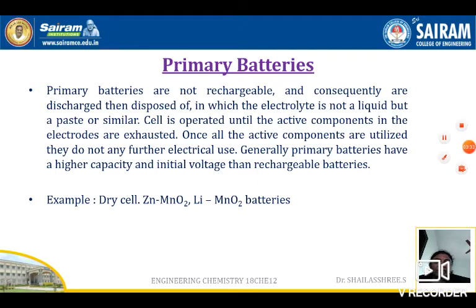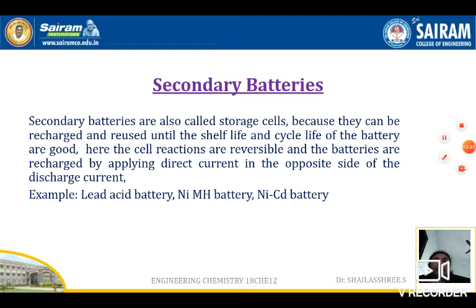Next, coming to the secondary batteries. Secondary batteries are also called storage cells. Why are they called storage cells? Because they can be recharged and reused until the shelf life and cycle life of the batteries are good. What are shelf life and cycle life? Shelf life means for how many years the battery retains its capacity before failure occurs.